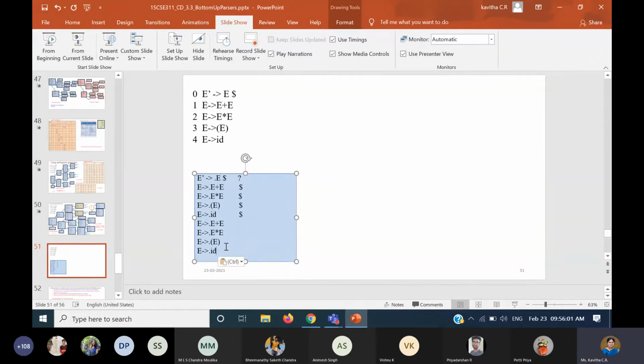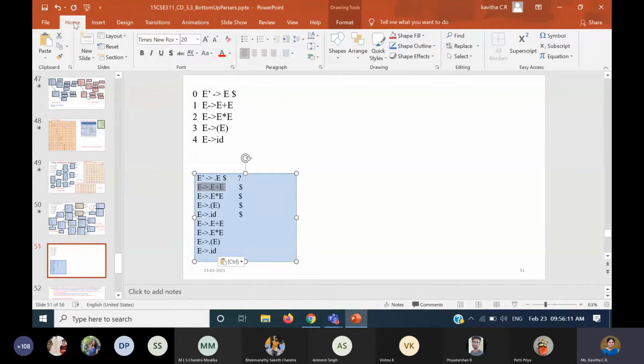Okay, so now for all these rules, what will be the look ahead symbol you have to see? So where did I expand? I took this one actually. I will mark in different colors so that that is what I have taken right now. Okay, this is what I have taken. So for this, what can be the look ahead symbol? So this E only I expanded. Okay, the E which is present in the RHS in the leftmost position after dot.